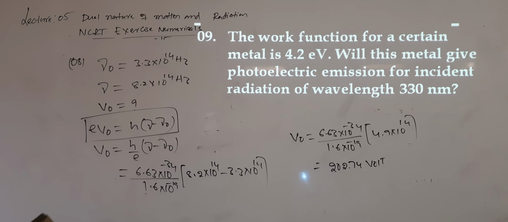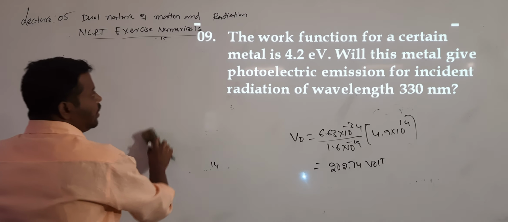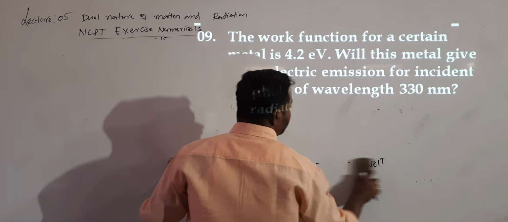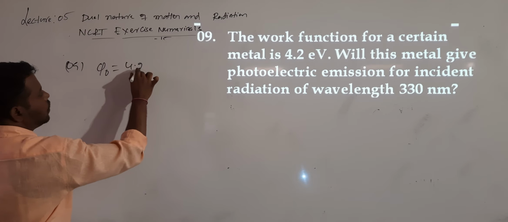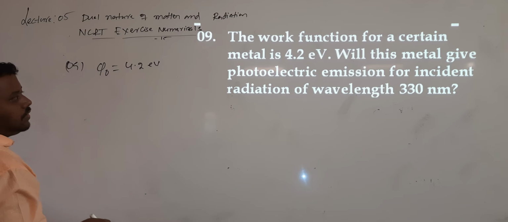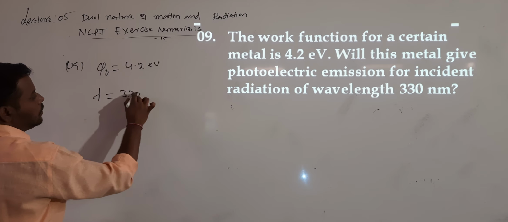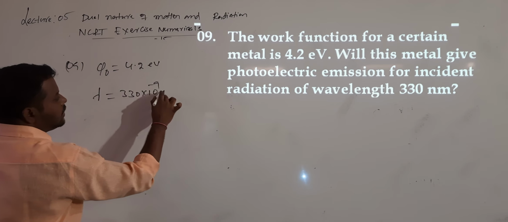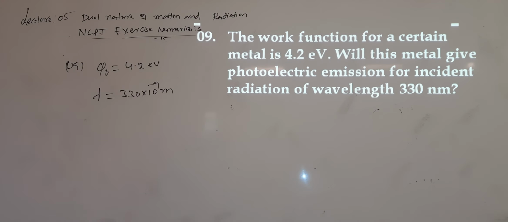So last question for this class. What is this question? The work function for a certain metal is given. What is the work function value? The work function phi naught is equal to 4.2 electron volt. Will this metal give a photoelectric emission for the incident radiation? They allowed a radiation of wavelength 330 nanometers, that is 330 into 10 power minus 9 meters. They are asking whether photoelectric emission will be there or not.